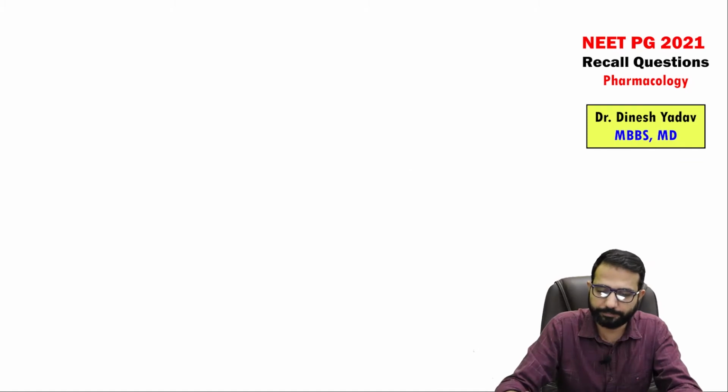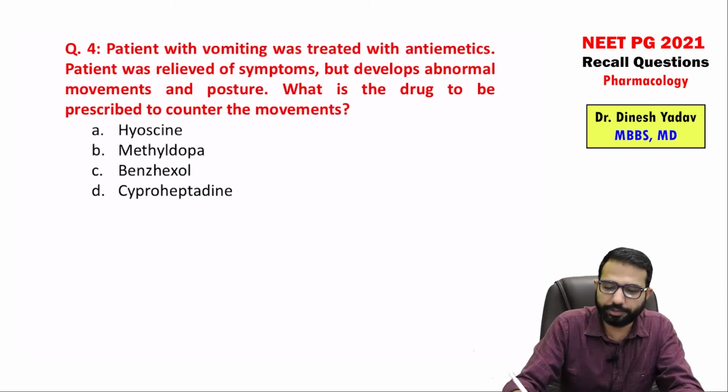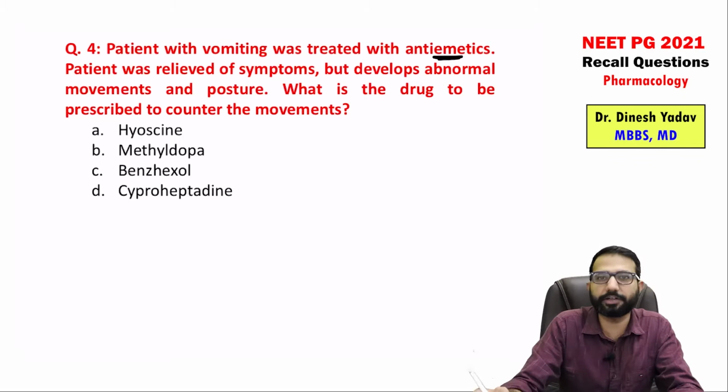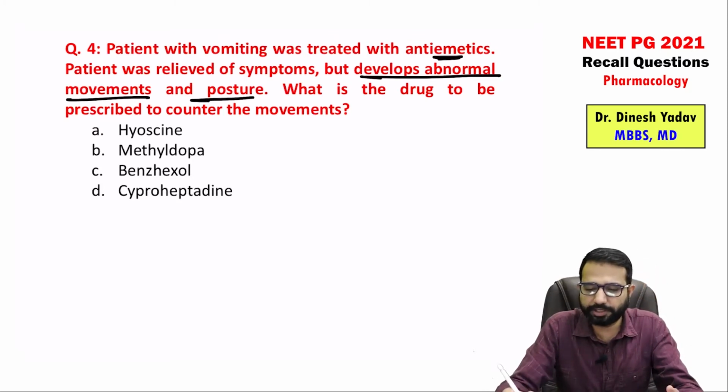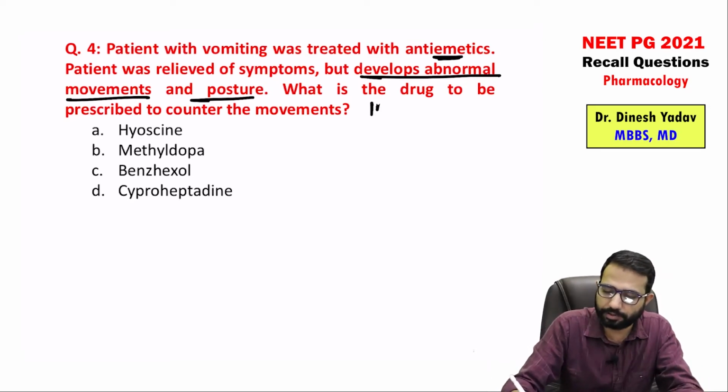Then guys, next is a patient with vomiting who was treated with antiemetics. The patient was relieved of symptoms. Antiemetic means the emesis was controlled, but the patient develops abnormal movements and posture. So whenever you give antiemetics and the patient develops abnormal movement and posture, that means after this antiemetic there is a risk of muscle dystonia.